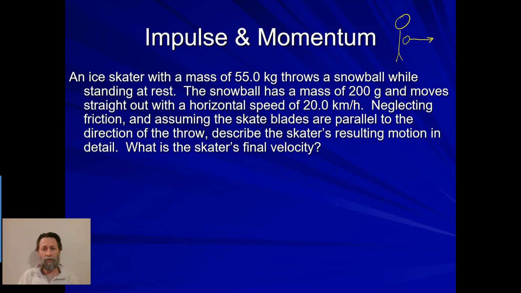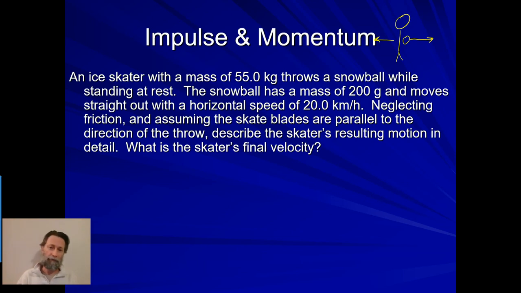Which means that as soon as I throw my snowball this way, doesn't the momentum that pushes me have to cancel out the momentum of the snowball this way? Which means that I'm going to have a momentum that goes the other way. It has to be an equal and opposite momentum. Now, if I throw the snowball, is my velocity going to be as big as the snowball's velocity? You can conceptually think through that. It shouldn't be. Why not?